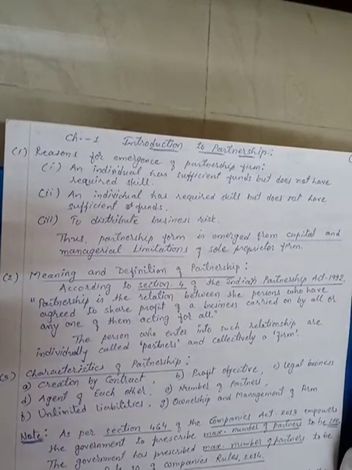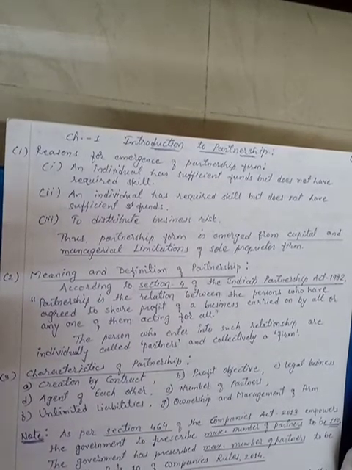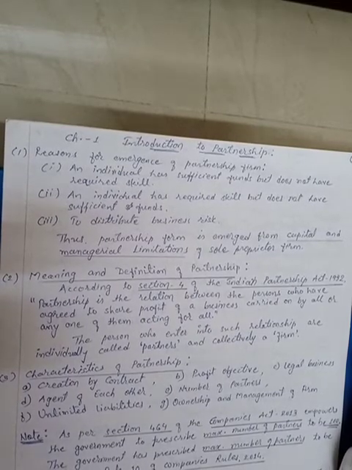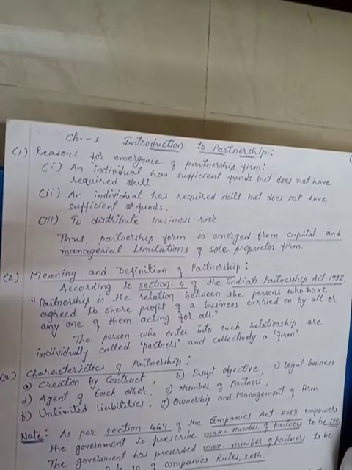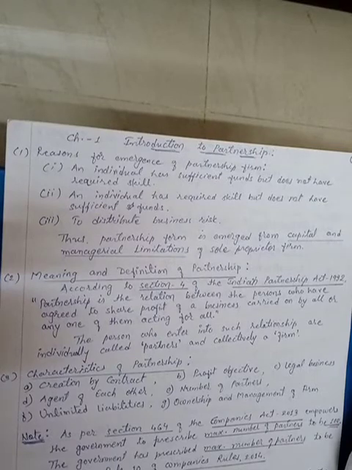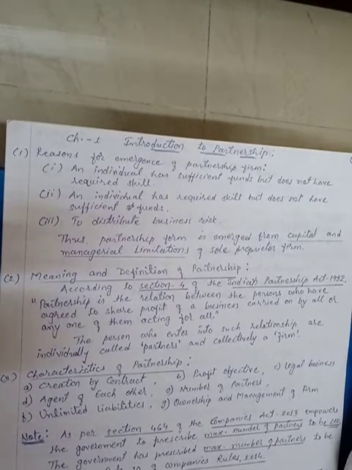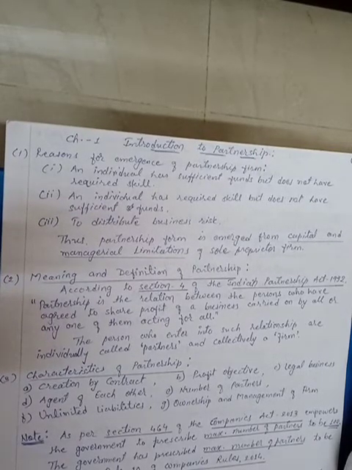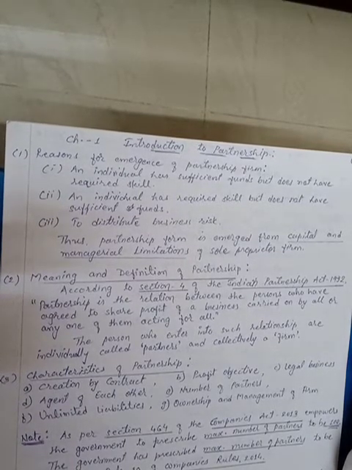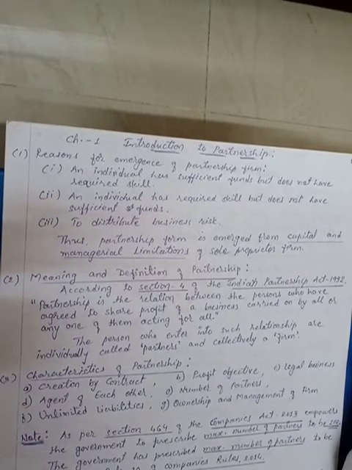We all know the different types of business, like normally we have discussed in 11th standard: sole proprietorship concern, then partnership firm, and joint stock company. Now sole proprietorship concern means we all know that there is only one person who is the owner of that business. Partnership firm means where two owners are there or more than two owners are there.